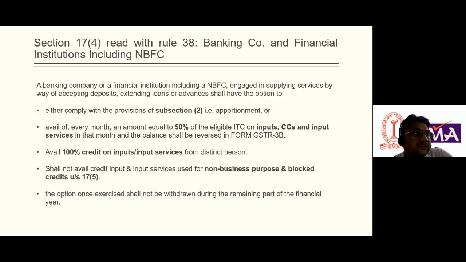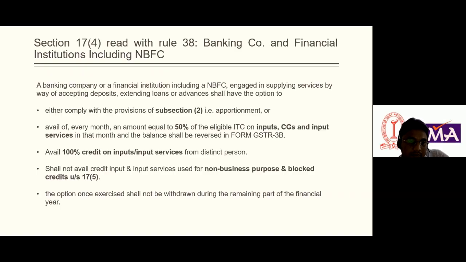If you see GSTR 3B, table 4 is auto-populated. Whatever GST input has been mentioned is auto-populated in GSTR 3B. So that's why it is mentioned 50% of eligible ITC; you have an option. This is the condition mentioned in the section: 50% of eligible ITC of inputs, capital goods and input services you can avail.